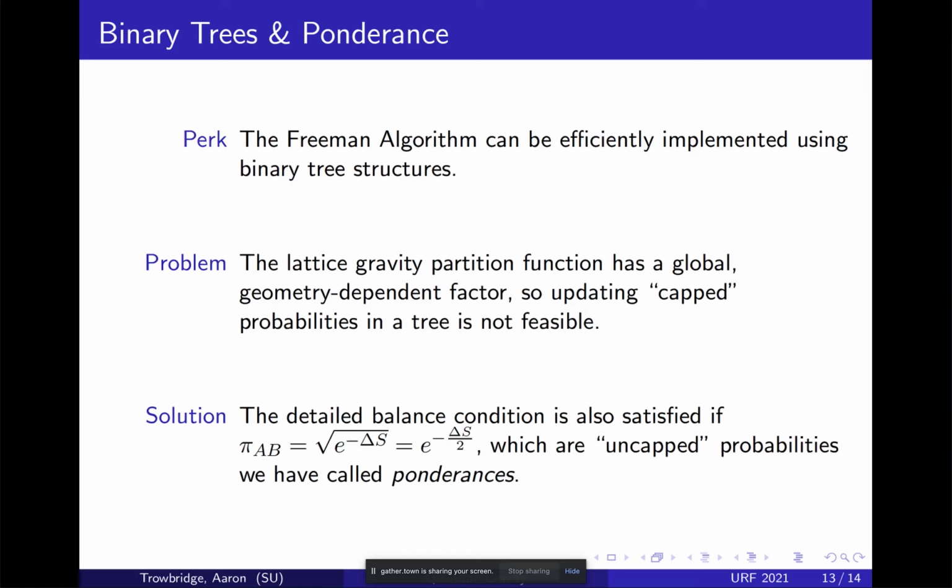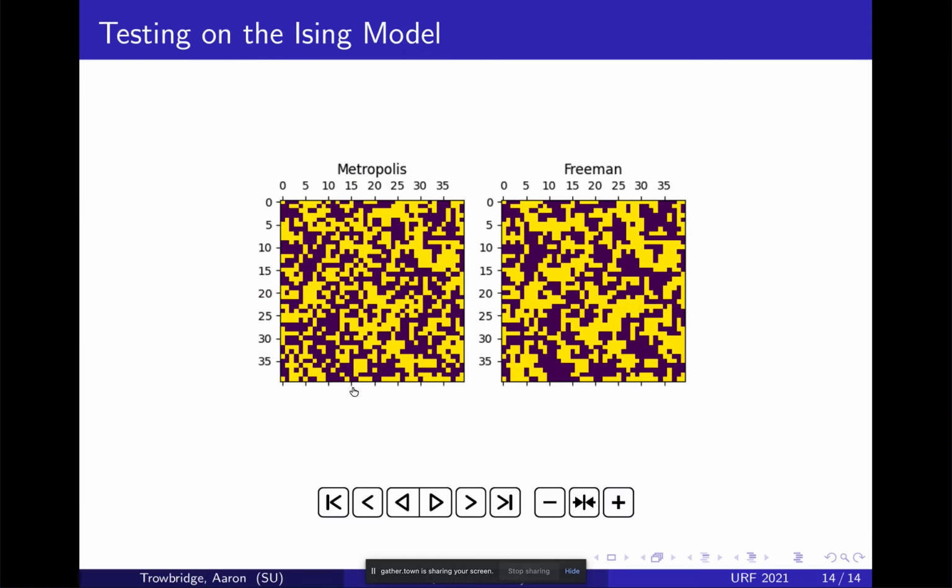So I'm going to show on the next slide a visualization of the Ising model and the difference between Metropolis and Freeman. Each of these is going to run at the same time, and they're going to run the same number of steps. The Metropolis is going to make rejections, and the Freeman isn't. And we're going to see just how fast the one on the right thermalizes relative to the standard Metropolis algorithm. So let's take a look.